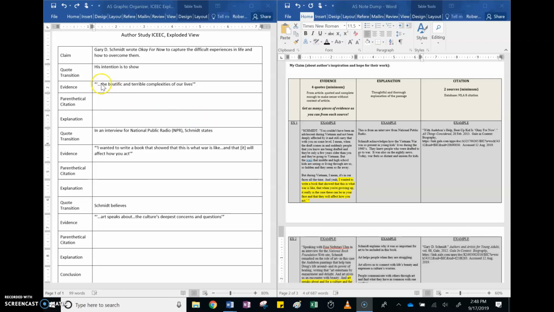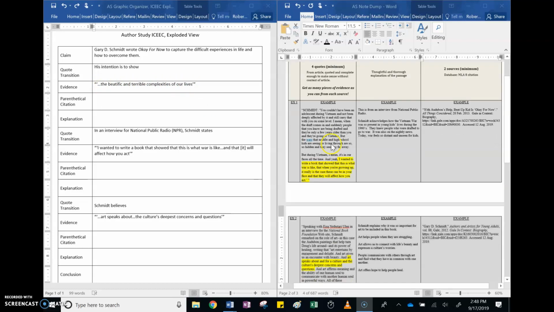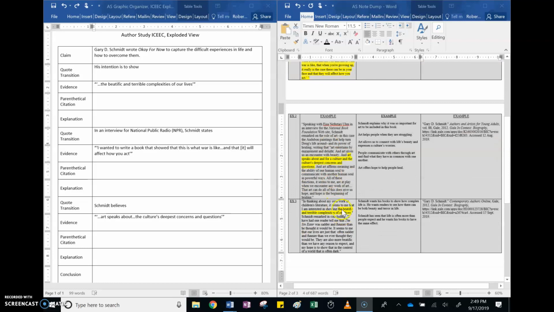So our first piece of evidence, the beatific and terrible complexities of our lives. Our citation, we look for that one. This is where the beatific and terrible complexities of our lives came from. This is our citation. We're not going to include the whole thing. We're just going to include the beginning, Gary D. Schmidt. Here's the problem. This one also starts with Gary D. Schmidt. They both have the same title.